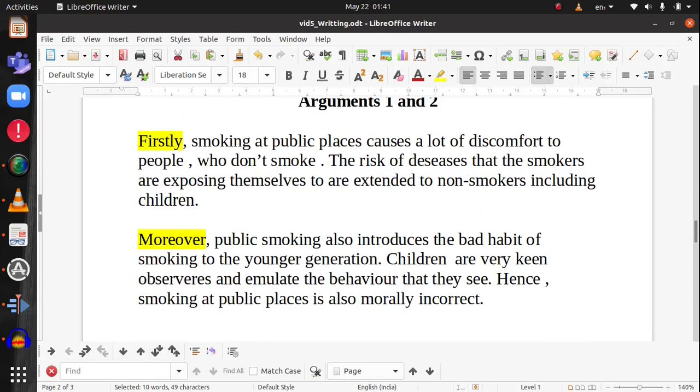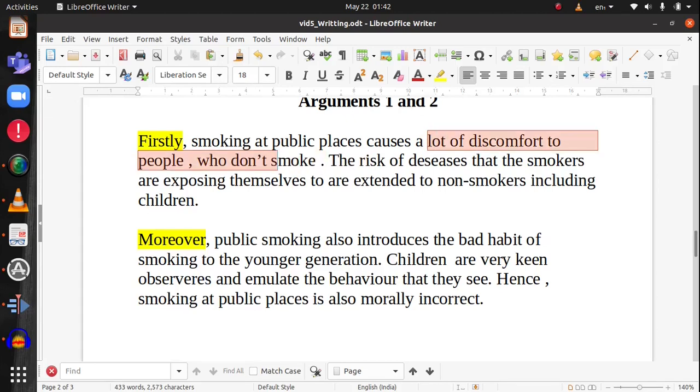The first argument, that is the second paragraph, starts with the word firstly, which gives our essay a sense of order and chronology. Firstly, smoking at public places causes a lot of discomfort to people who do not smoke. The risk of diseases that the smokers are exposing themselves to are extended to non-smokers, including children. So you see here your main argument is the non-smokers being put at discomfort. Along with that, you are talking about exposure to diseases due to public smoking, and you also have an emotional appeal by adding children. So this is a perfect argument.